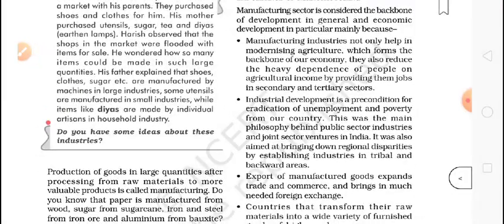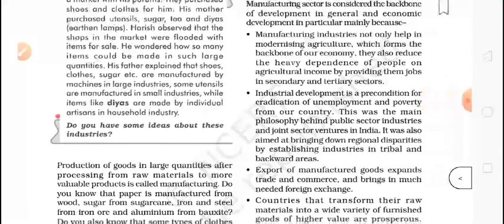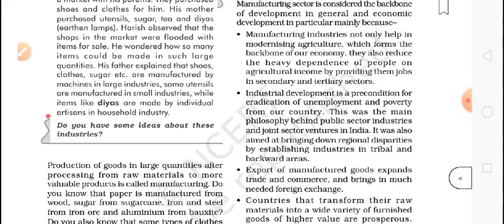First, manufacturing industry not only helps in modernizing agriculture, which forms the backbone of our economy, it also reduces the heavy dependence of the people on agriculture income by providing them jobs in the secondary and tertiary sector. What they are saying here is that manufacturing industry modernized agriculture. How?